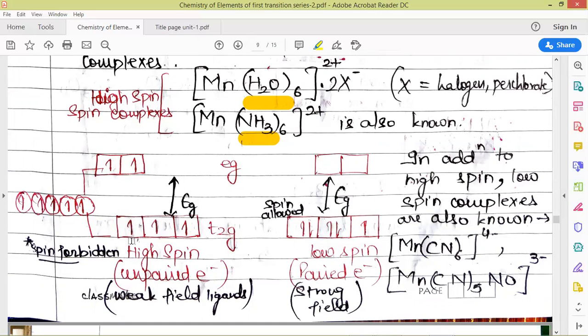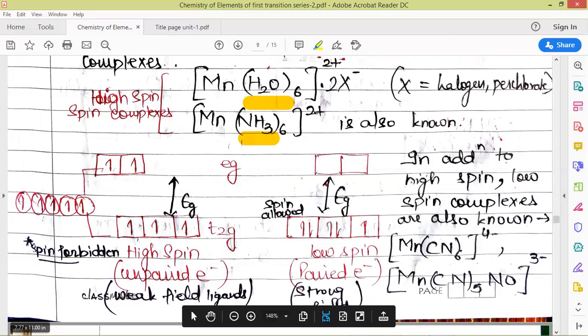So two types of complexes are obtained, high spin and low spin, based upon the nature of the ligand. If weak field ligands are there, then high spin complexes are obtained. If strong field ligands are there, then low spin complexes are obtained. Here water and ammonia come in the category of weak field ligands, and cyanide and NO come in the category of strong field ligands. So they will generate low spin complexes. That means the electrons will be paired in the lower state.